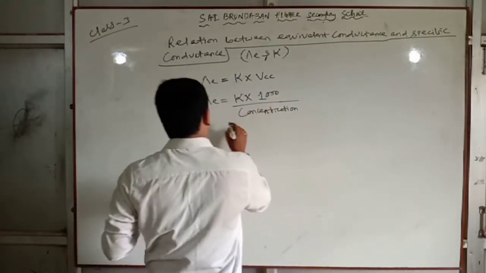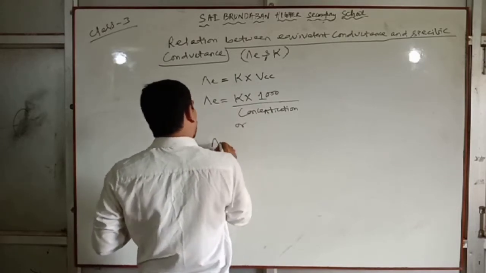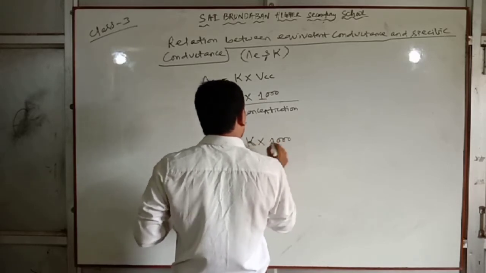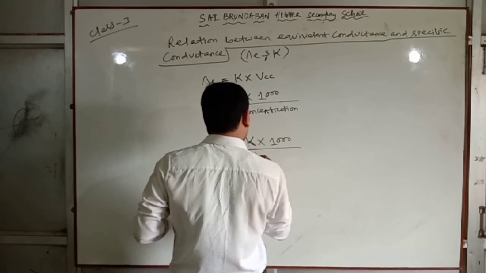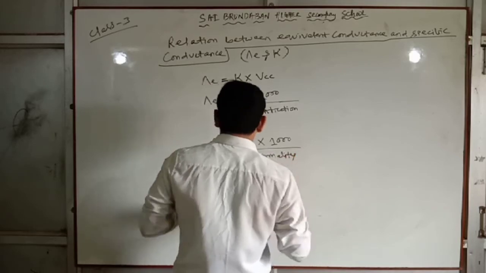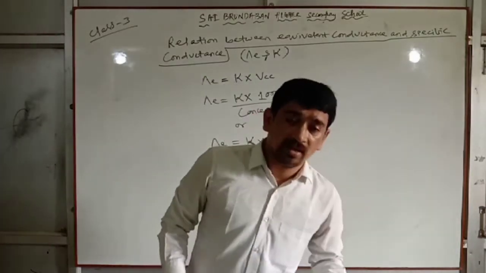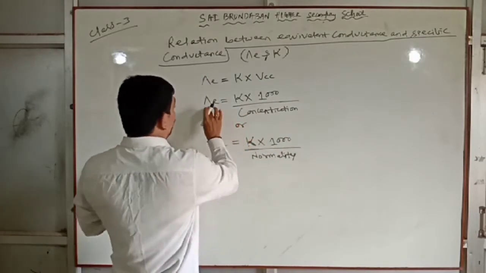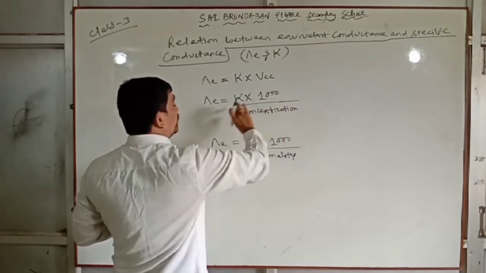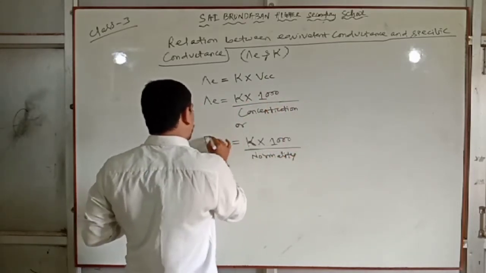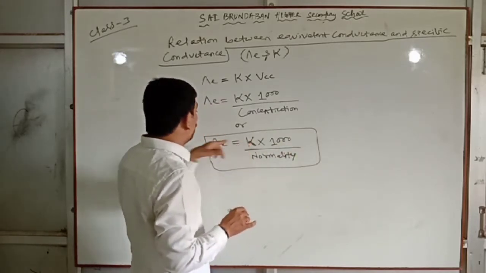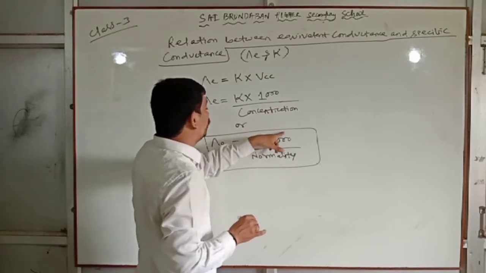Or we can write lambda equals kappa into 1000 by normality. Clear? So these are the relations. Lambda is equivalent conductance, kappa is specific conductance, and 1000 by concentration; we have to represent the concentration in terms of normality. So this is the main important formula: equivalent conductance equals specific conductance into 1000 by normality.